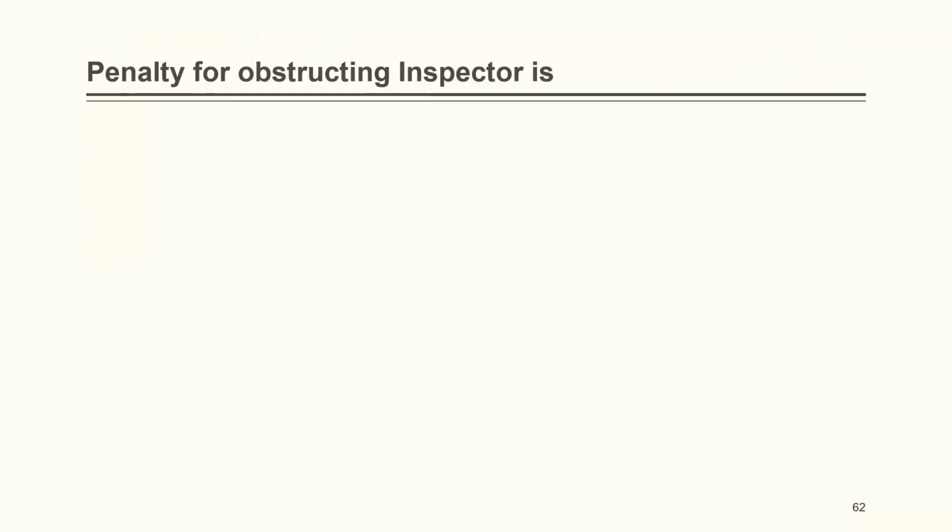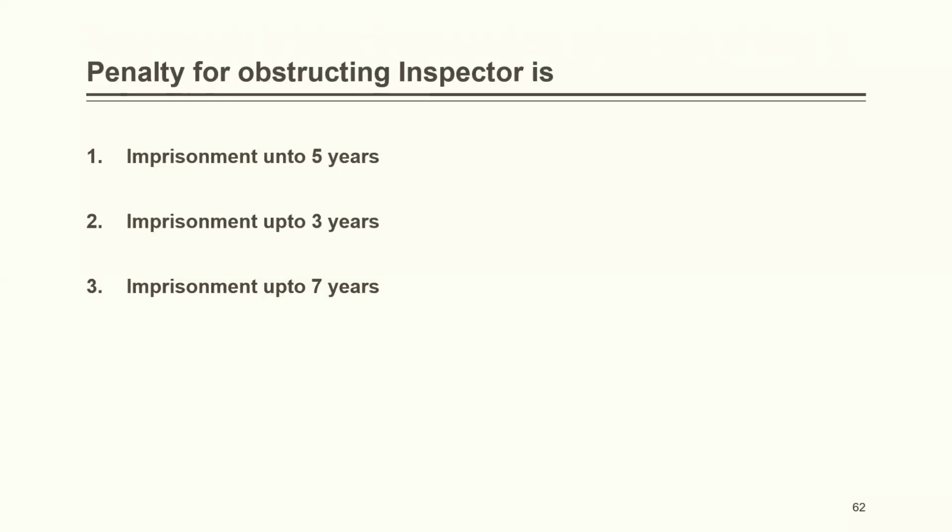Penalty for obstructing inspector is imprisonment up to 5 years, imprisonment up to 3 years, imprisonment up to 7 years, or imprisonment up to 1 year. The correct answer is imprisonment up to 3 years.